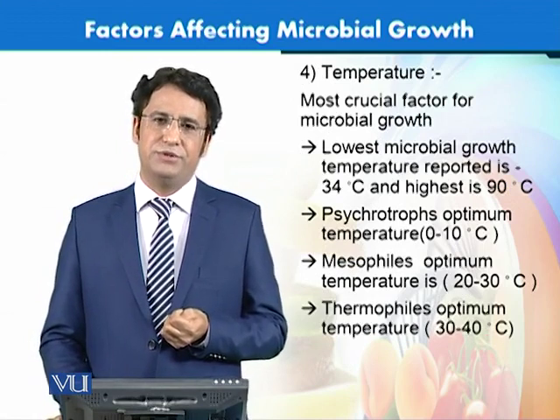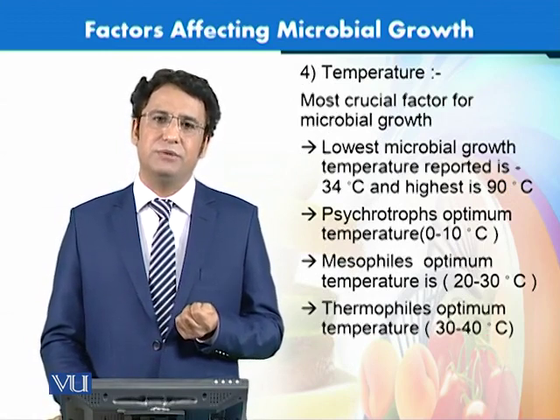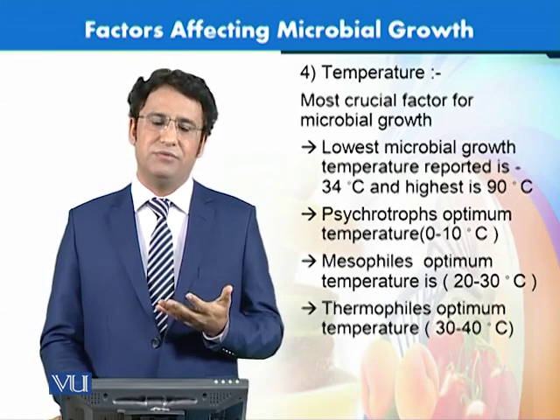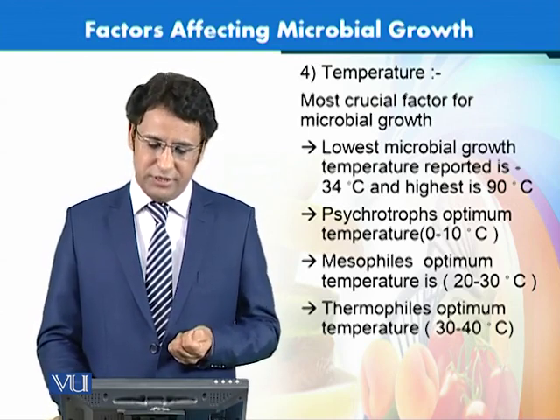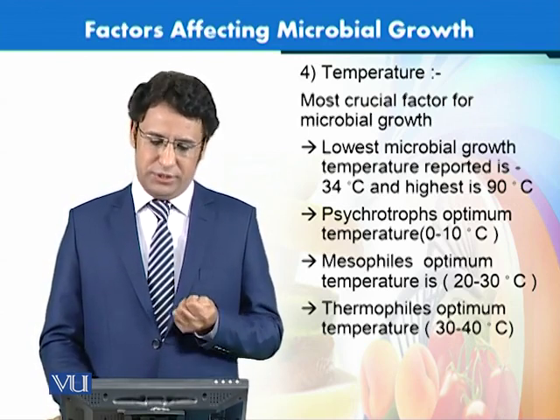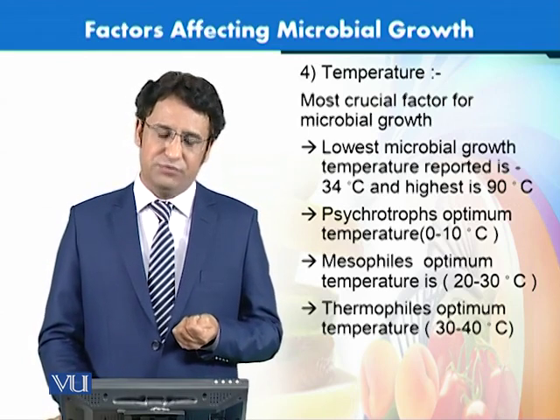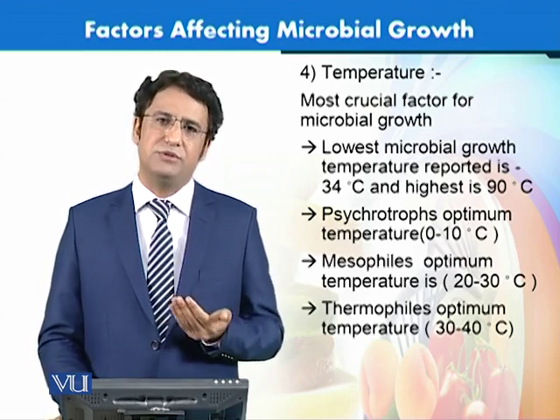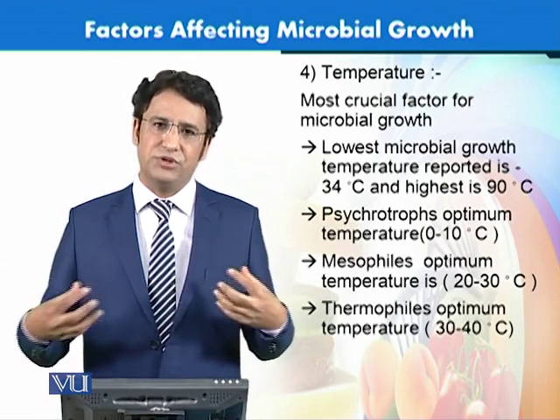Another factor is temperature. Microorganisms are sensitive to temperatures. They have their own desirable range of temperature in which they grow. This is a crucial factor. Microbial growth is reported at minus 34 degrees C, and it is also reported at high temperature, for example, at 90 degrees C. So this is an extreme range basically.